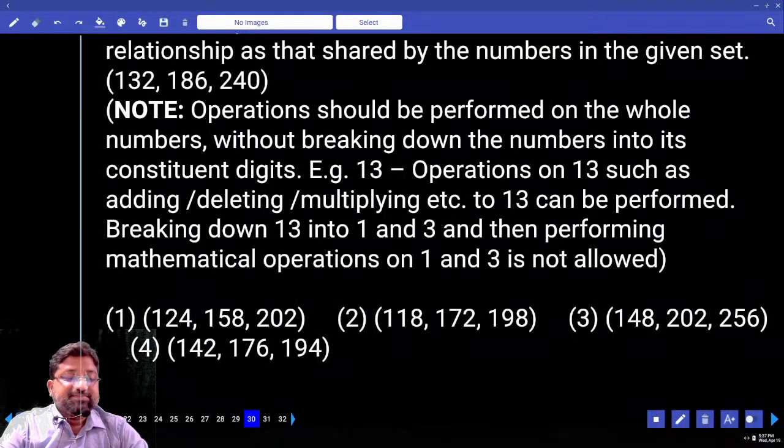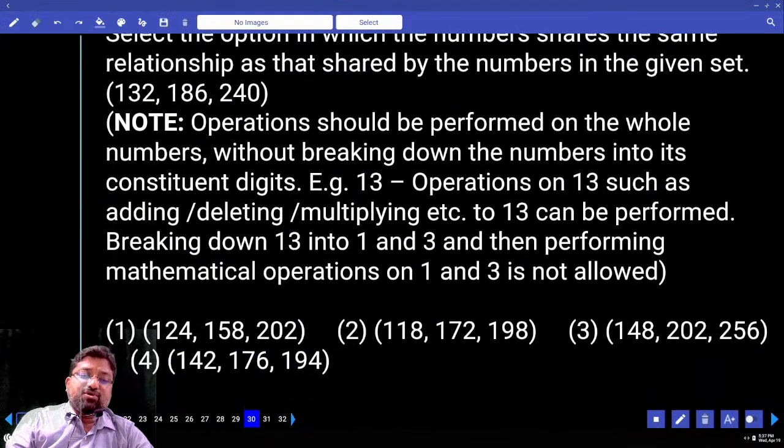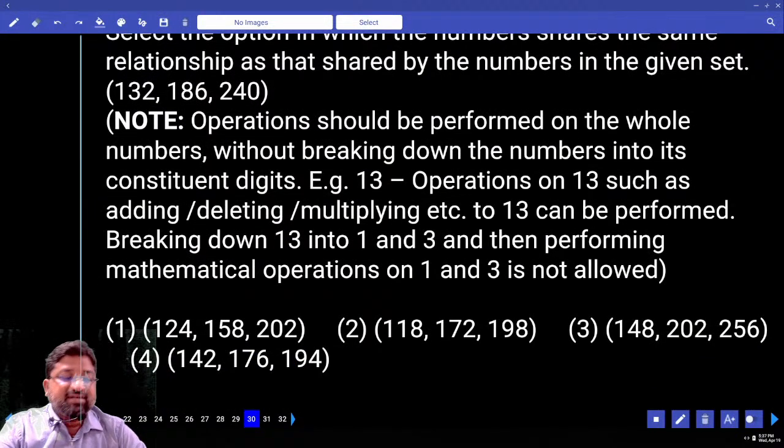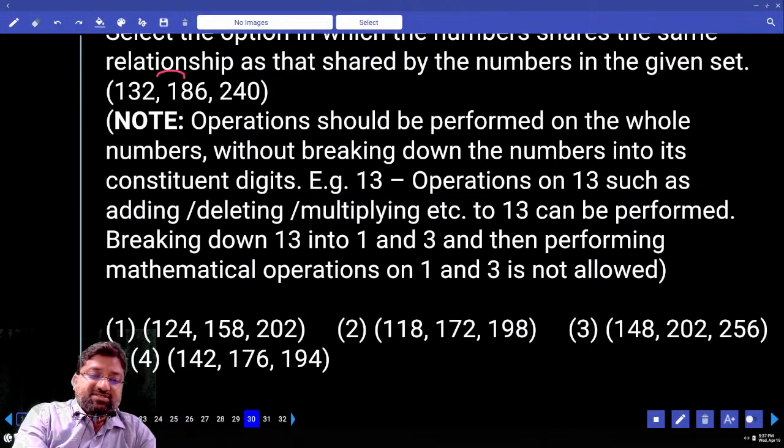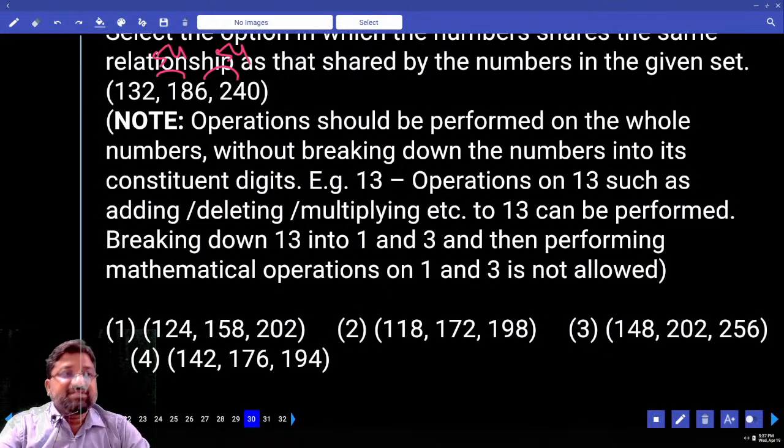So if this is so, you should feel lucky if such a question comes in the exam, because either you have to add, subtract, divide, or multiply. Nothing extra here. So all the numbers are 3-digit numbers. And is there any huge difference between these numbers? No. How much is the difference here? 54. How much is the difference here? 54. So the difference is same.